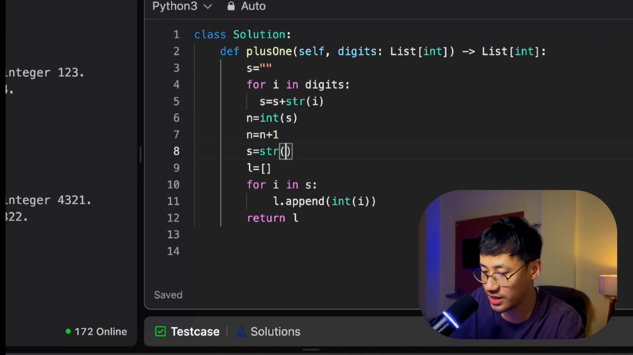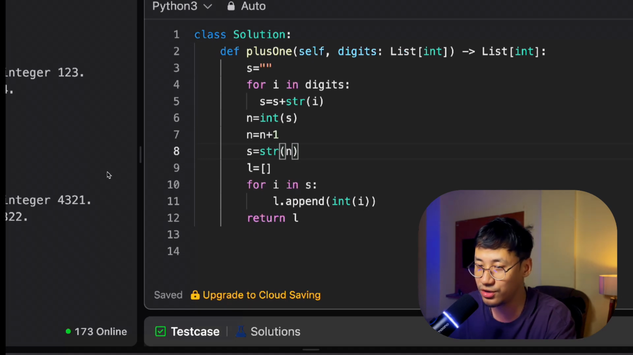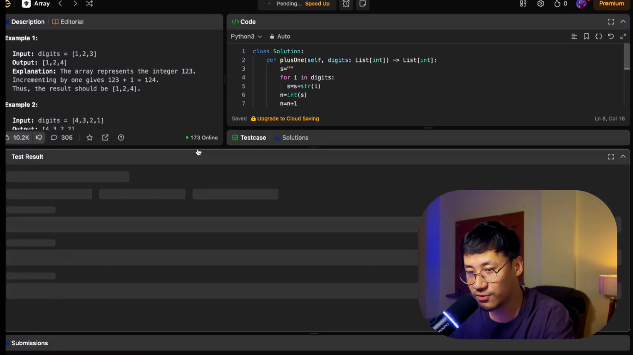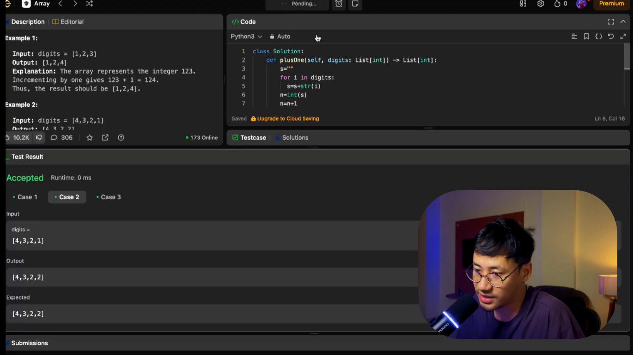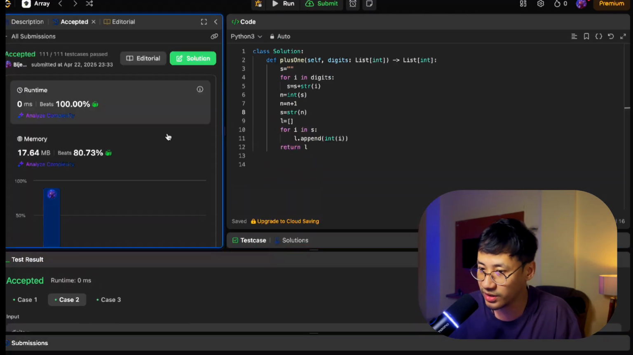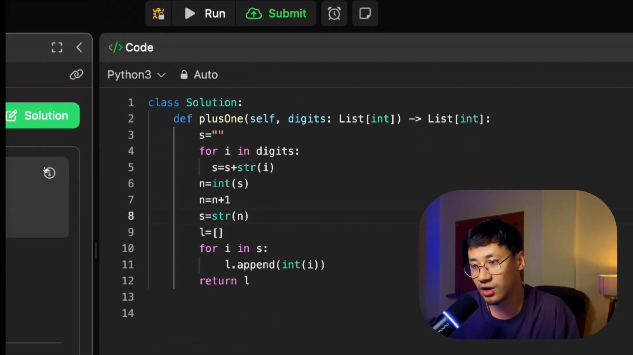This is important. I have done some mistake here, that I have to convert n into string, and then I am again running over that string, converting each character to integer and then putting it into the list. This is the mistake that I was making. Let's check it once again, and this time it is correct, and it is as simple as this. Okay, 100%. So this is how you solve the problems.